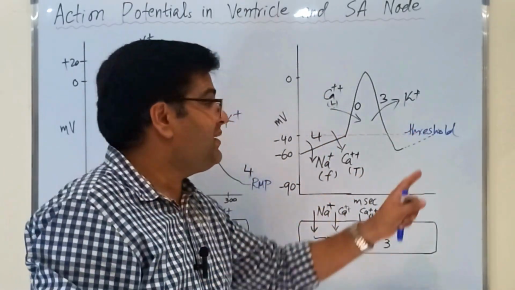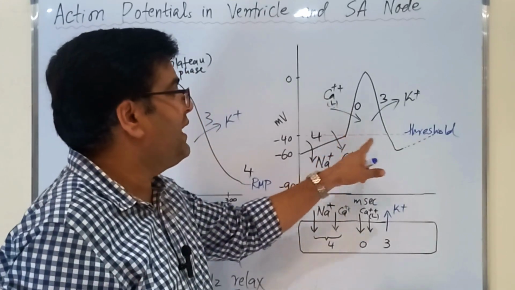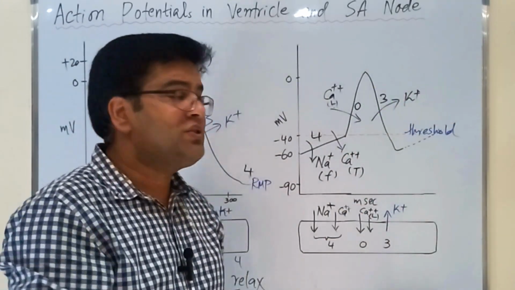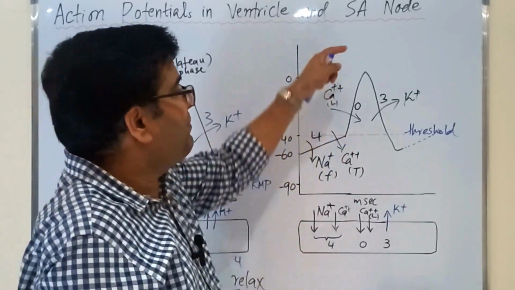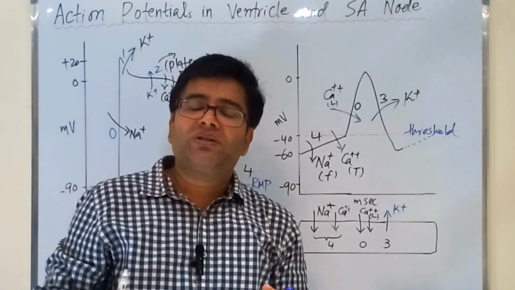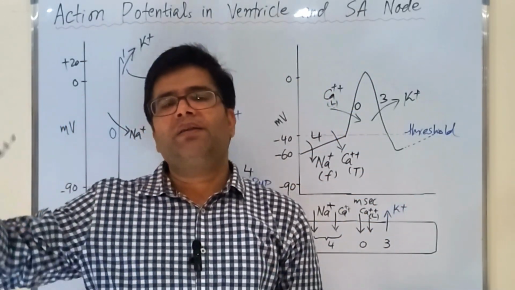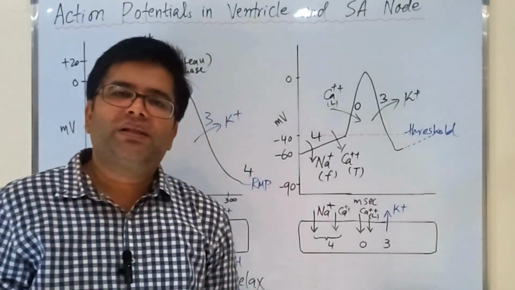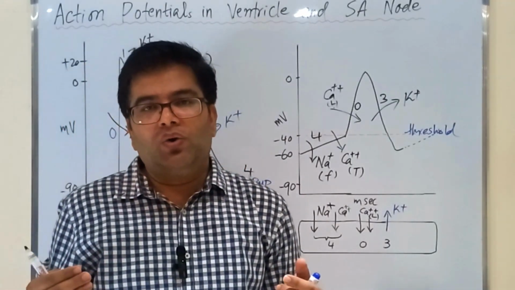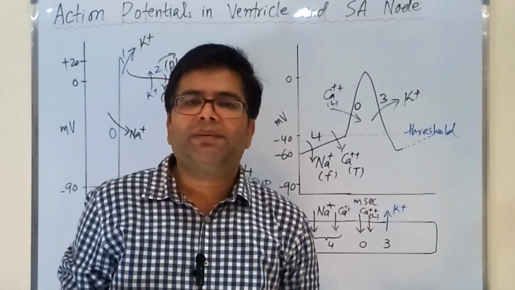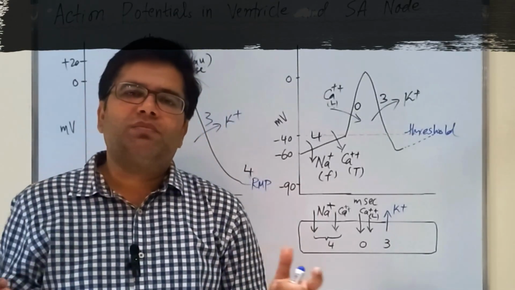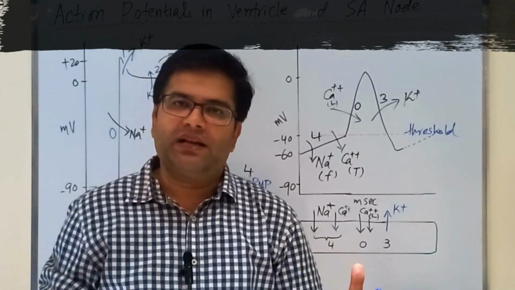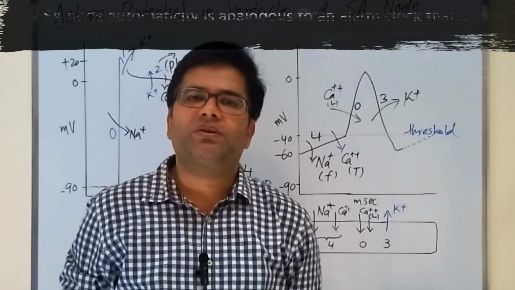Once we touch that threshold, which is minus 40, once again depolarization will start there. That depolarization will be the firing or the start of excitation, and then repolarization will occur, and this process will keep on happening again and again by itself. That's why we say that the SA node is the automatic tissue in our heart, and that provides the property of automaticity. Because of this property, cardiac muscle can generate its signals by itself without any external stimulation.